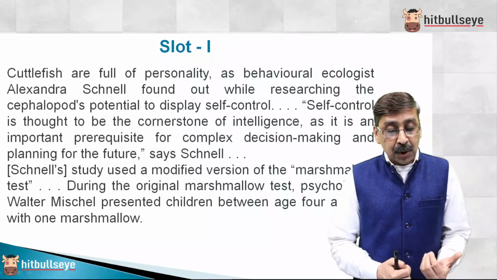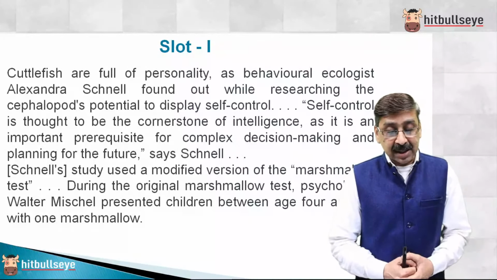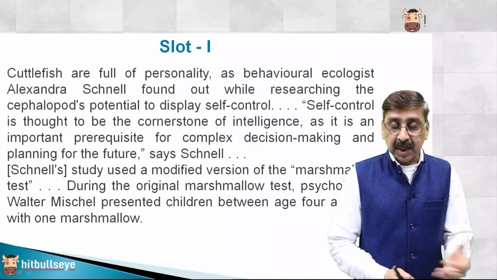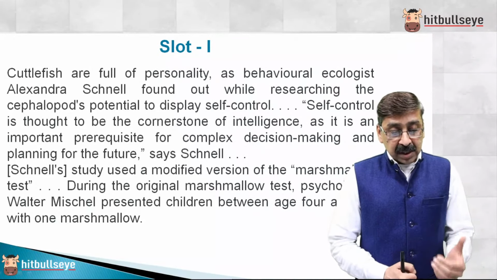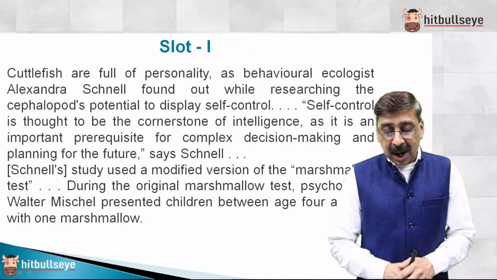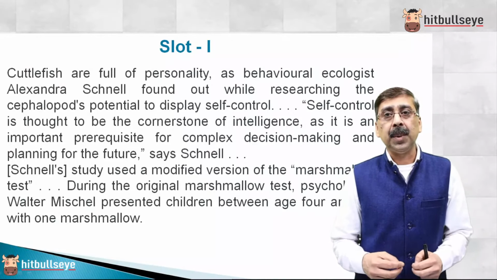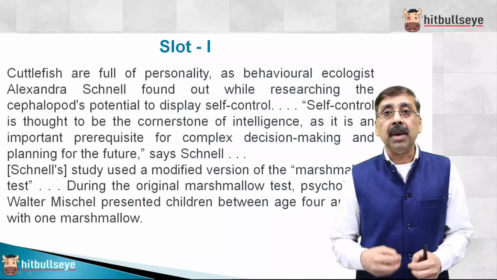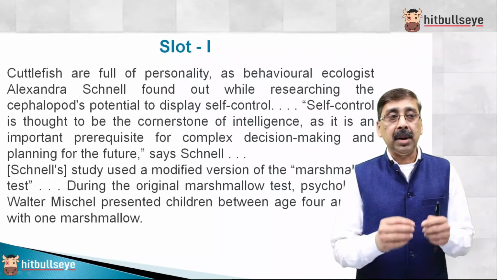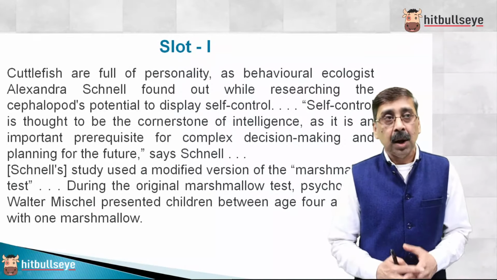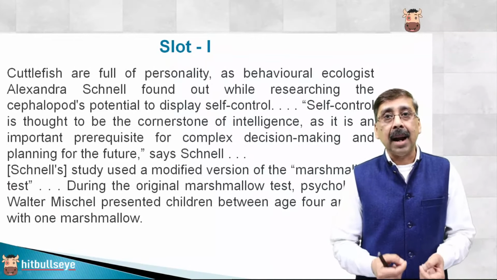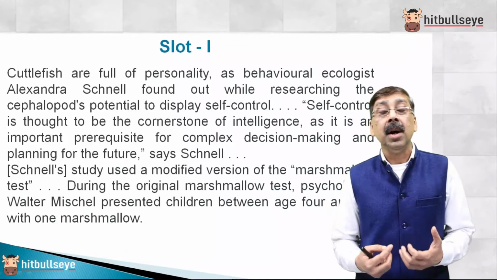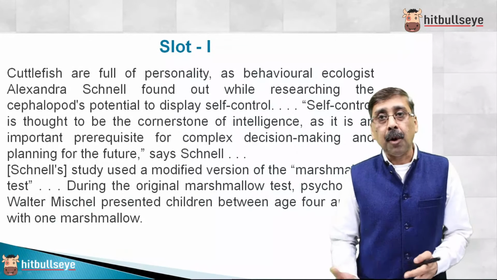So self-control is thought to be the cornerstone of intelligence, as it is an important prerequisite for complex decision making and planning the future, as per this scientist Scannell. So in this study, Scannell used a modified version of the marshmallow test. The marshmallow test is generally performed on kids, 5 to 6 years old, and we give them a toffee candy bar, and we tell them not to eat for 15 minutes. Those who lose control and eat the candy after 1 or 2 minutes, it has been seen that they are not able to perform well in later life, and those who had self control generally perform better.